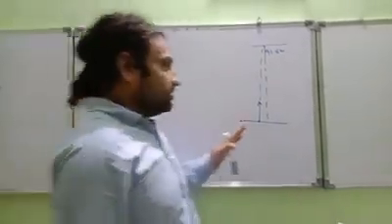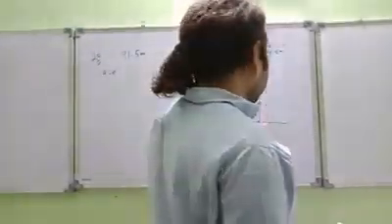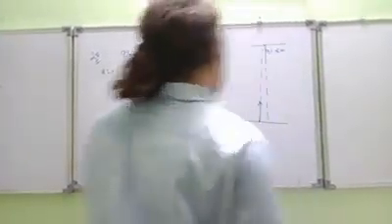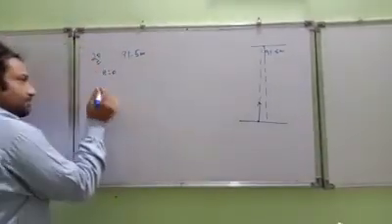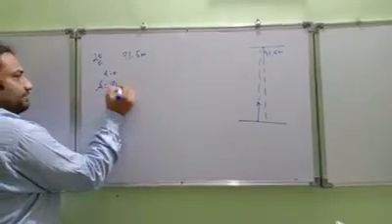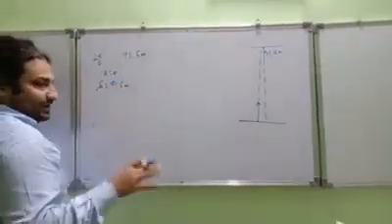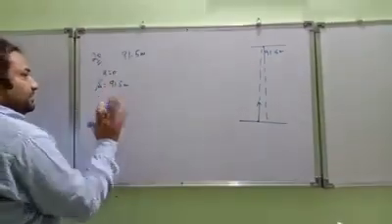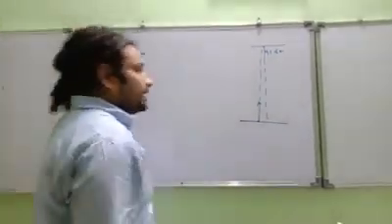Clear? Now see how much distance it should travel. It will travel 91.5 meters up. We are taking upward as positive, so displacement is 91.5 meters. I will calculate in meters and finally convert to miles. So s equals 91.5 meters. Now what is your gravity?